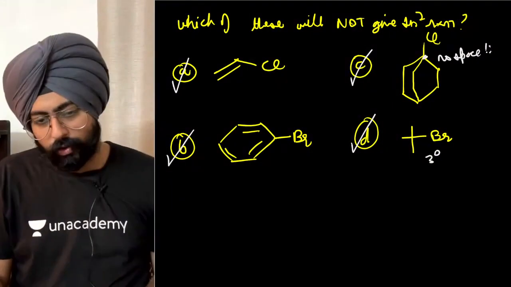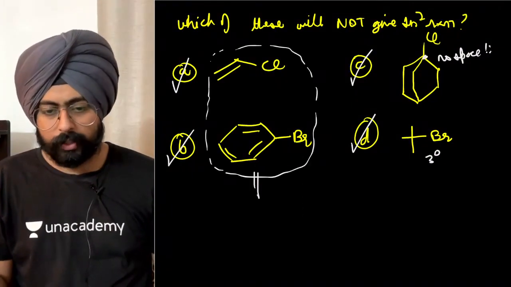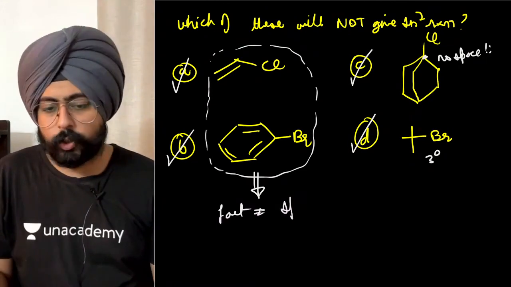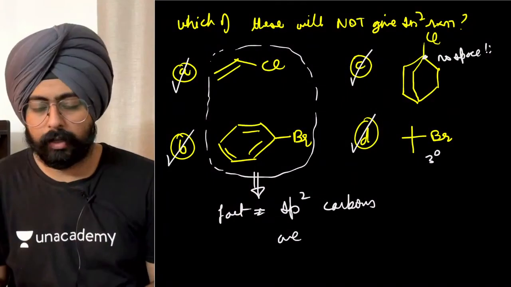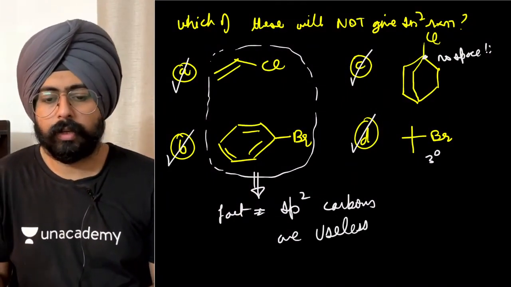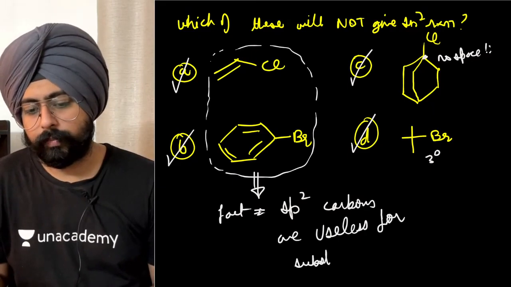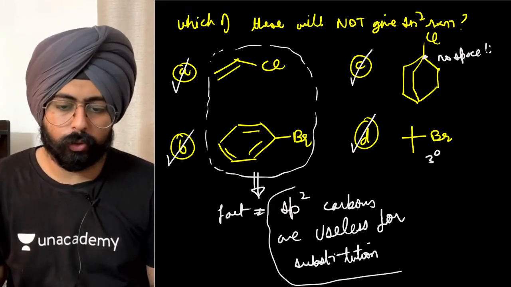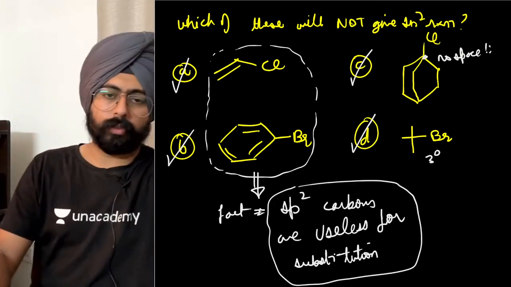Fine. For the first 2 structures A and B, let me tell you this fact that you have to remember: sp2 carbons are useless for substitution. sp2 carbons पे substitution नहीं हो सकता.